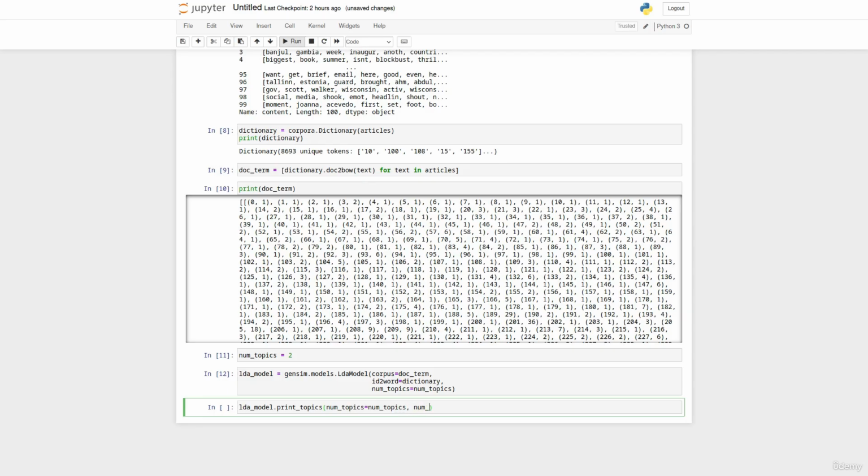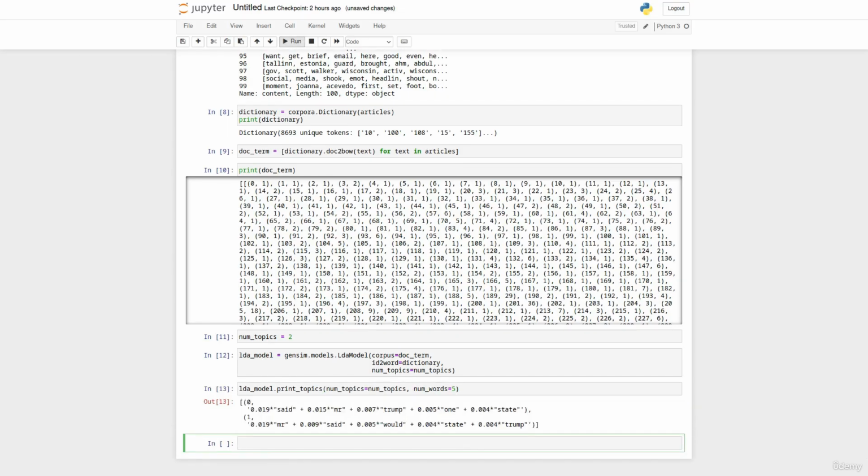And these are going to be the top most important words for each topic. So the first one, the most important words for that topic, is said, Mr., Trump, won, state. And for the second topic, Mr., said, would, state, Trump. So if you remember, we're looking at news articles here. Unfortunately, these topics aren't super informative, so it might be that we need to change the number of topics, which we'll see how to optimize in a future lesson, or we might need to clean up our dataset a little bit more, or sometimes there just aren't that many topics in the data, and it'll take a little bit of exploration to figure that out.